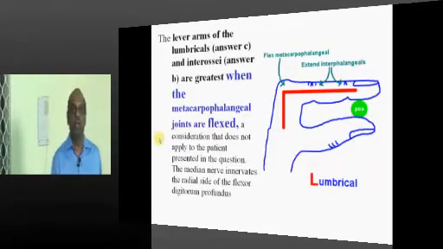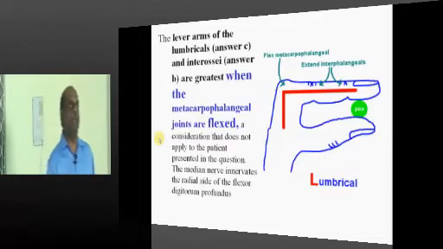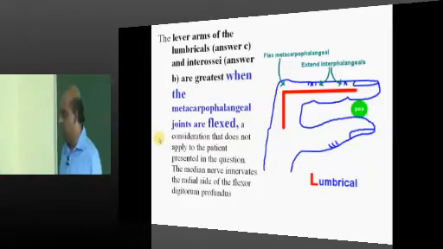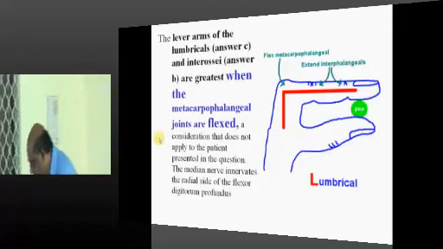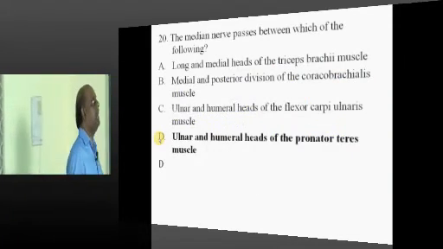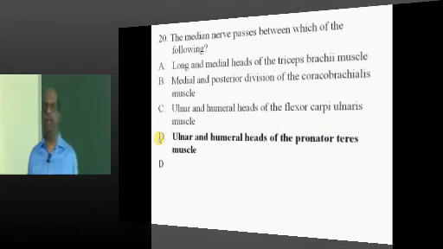That's good. Our Guntur students are very much right in the answering of the lumbrical innervation.